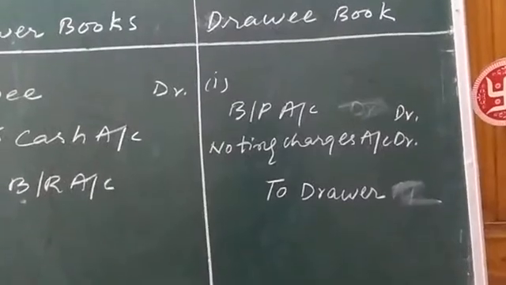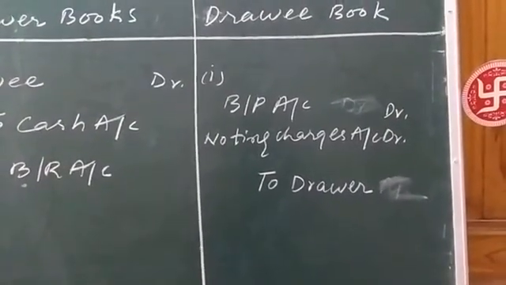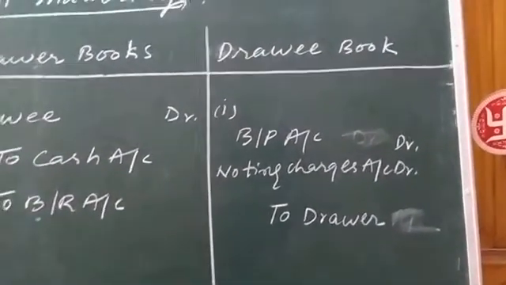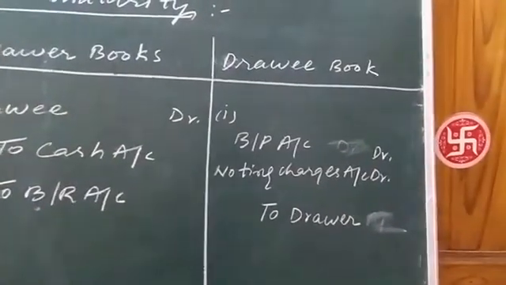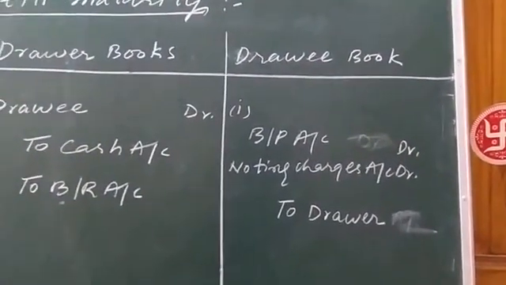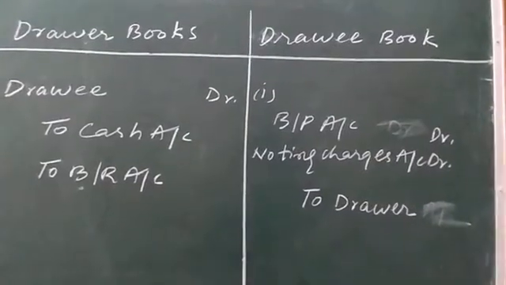Okay, right? Noting charges is an expense for drawee, and hence it will be shown on the debit side. Okay, right?